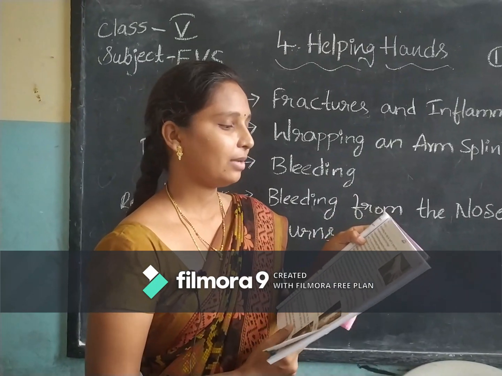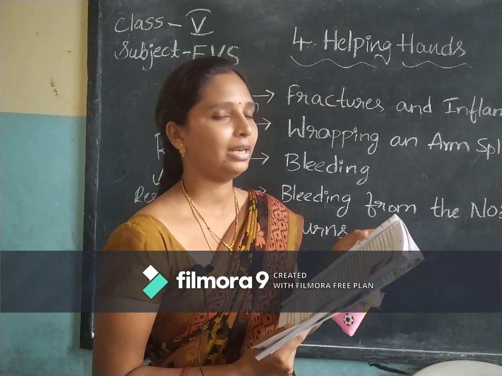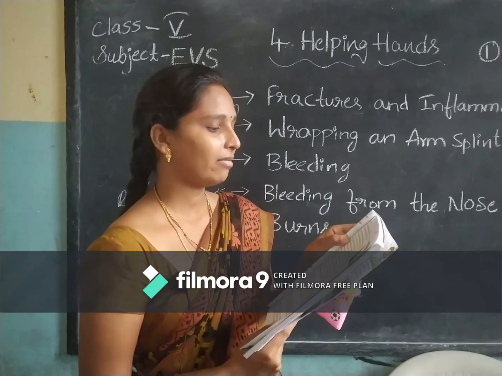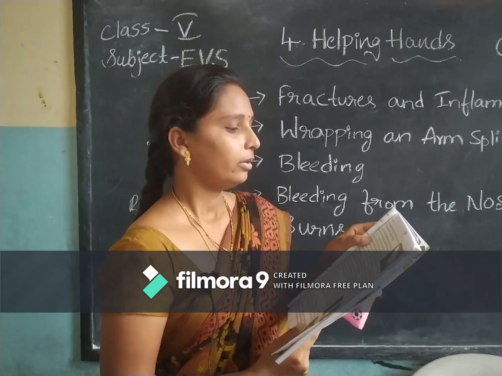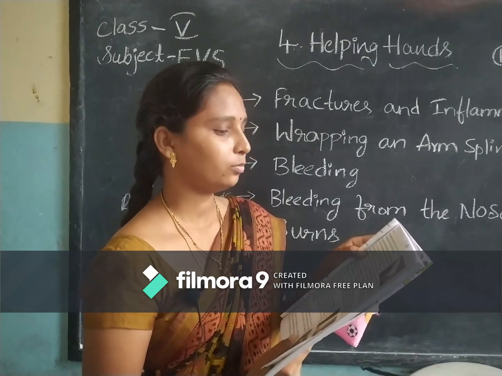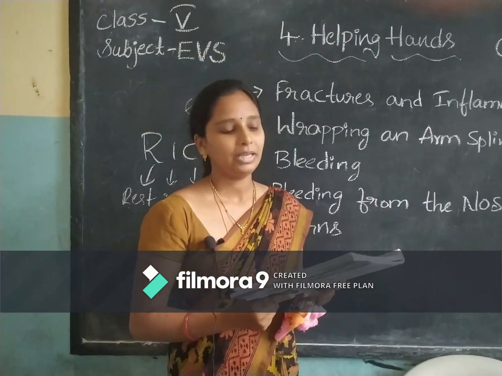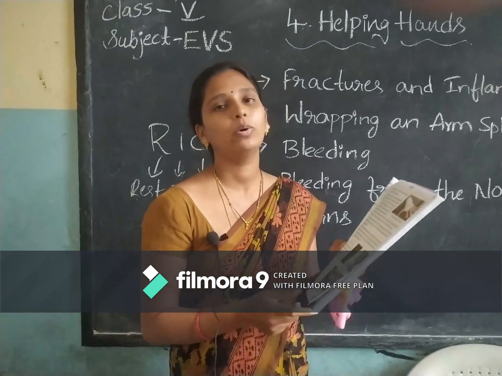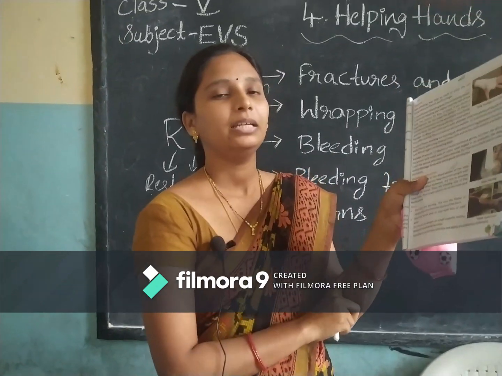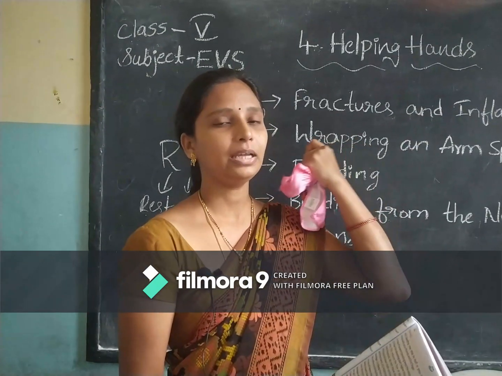In case of severe bleeding, keep the victim lying down. Let him sit down. Raise the bleeding part higher than the rest of the body. This reduces the flow of blood. If you doubt a bone fracture, do not move the person. If the bleeding is on your hand, then place your hand up like this.